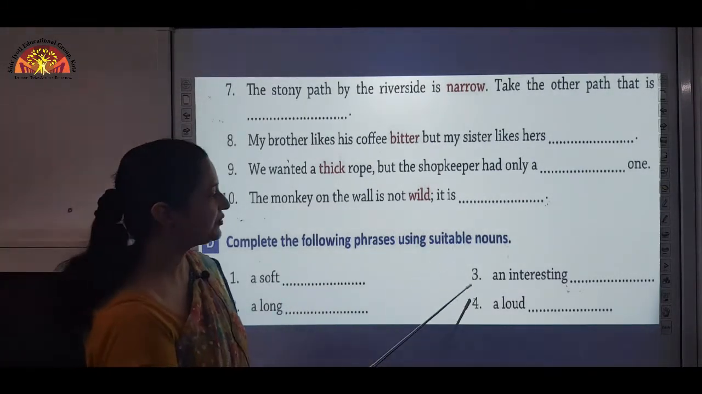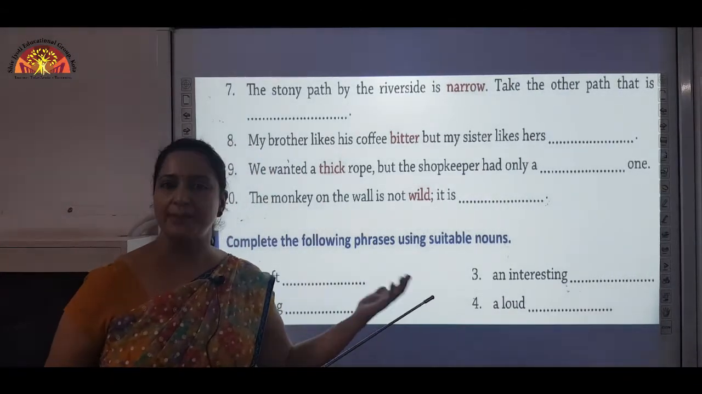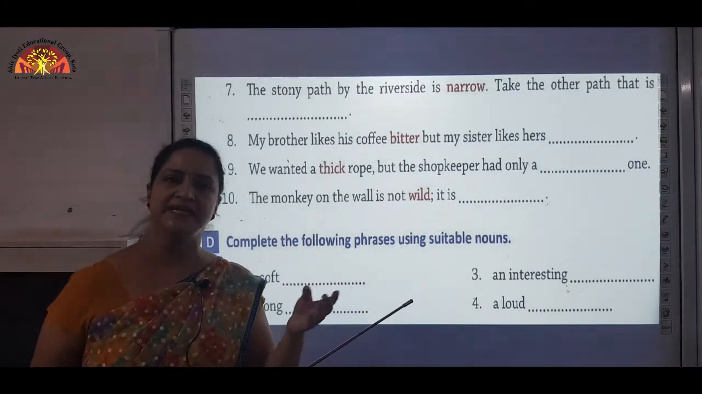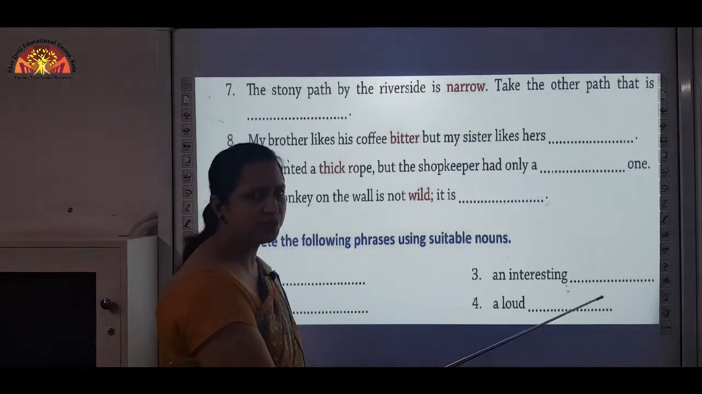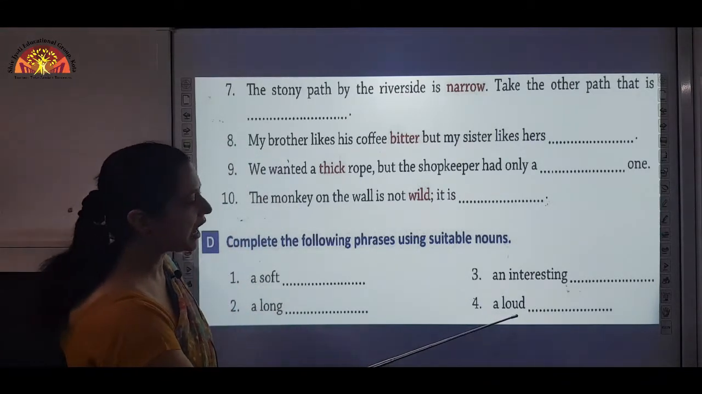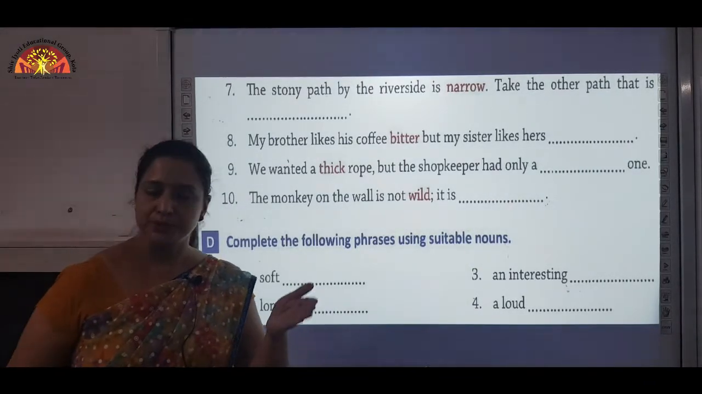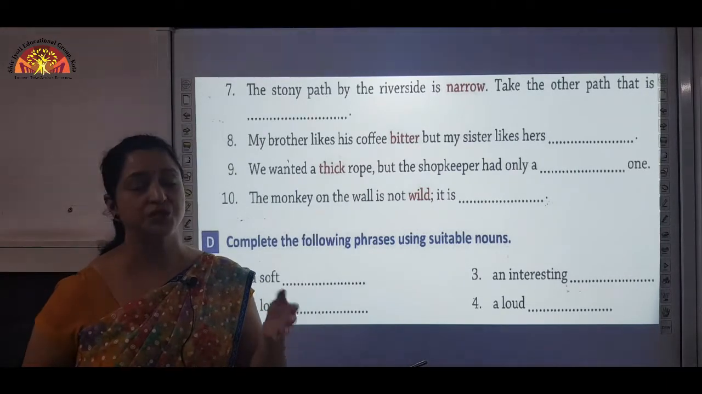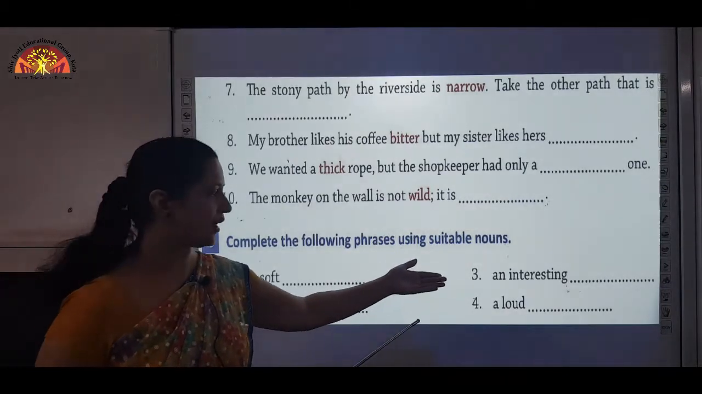Okay. Now, number 3, an interesting story, an interesting chapter, an interesting book. Okay, these all are nouns. Story, chapter, book, these all are nouns. You can fill these blanks with any suitable or appropriate nouns. Moving to number 4, a loud dash. Now, here loud is an adjective. Now, a loud music, or you can say a loud voice. So, these all are nouns. Voice, music, these all are nouns. You can fill any noun here.